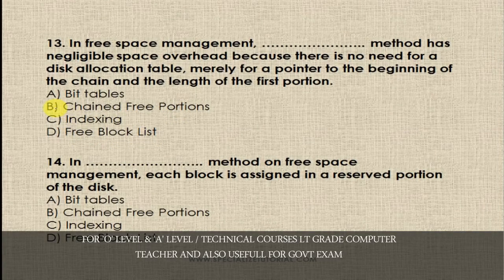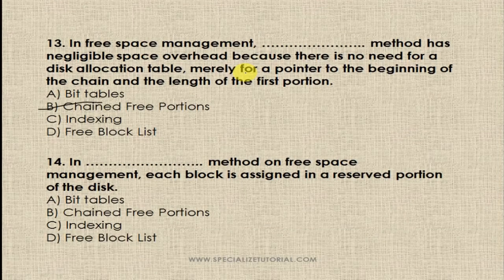So chained free portions, B. In free space management, the chained free portions method has negligible space overhead because there is no need for a disk allocation table, only a pointer to the beginning of a chain and the length of the first portion. Okay, this is chained free portions. B is the right answer. Now take the next question.